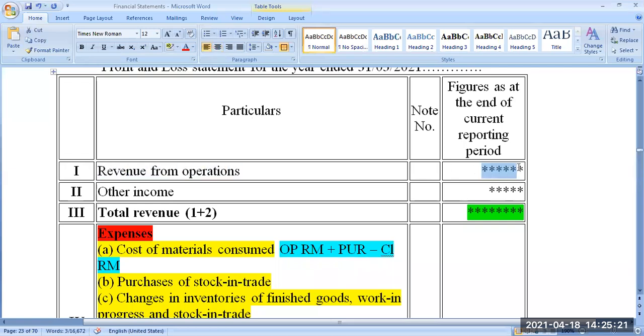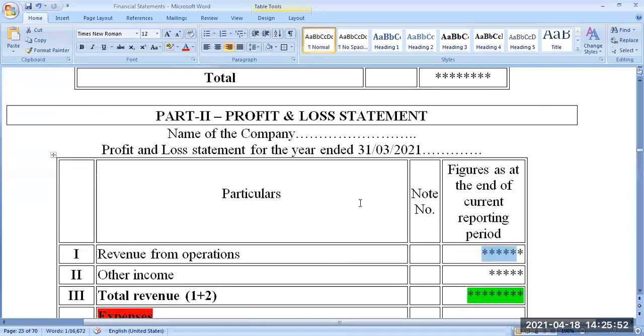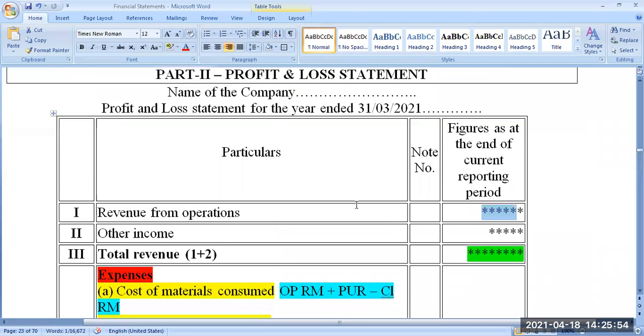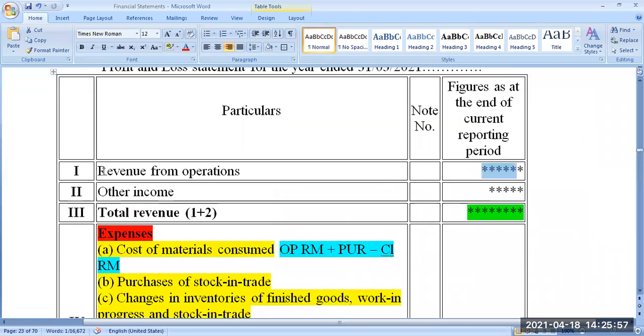How do you find this out? From the trial balance. Please understand, all the data we need for preparing our financial statement will be taken only from the trial balance. The trial balance is our reference point. Our journal and ledger are no longer important for us now. Everything is put together, and we have only one single document: the trial balance. From the trial balance, we take all the data appropriately, write it in the statement, and we get the profit of the company. Clear?